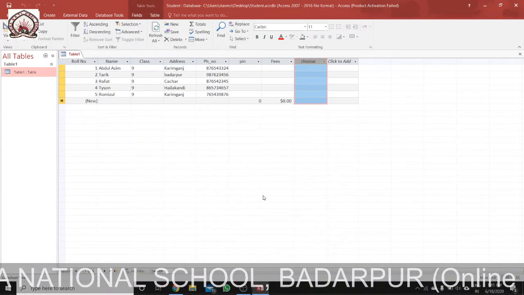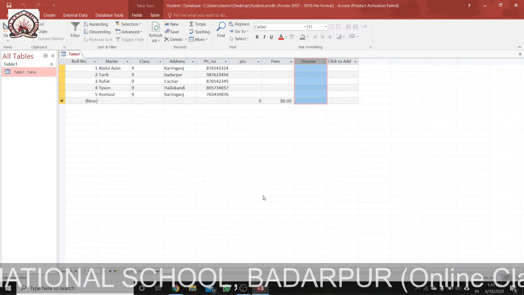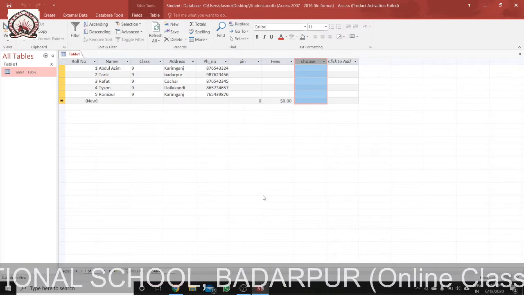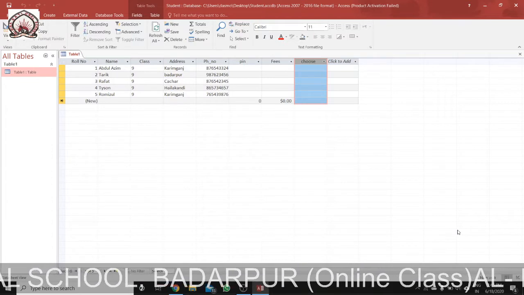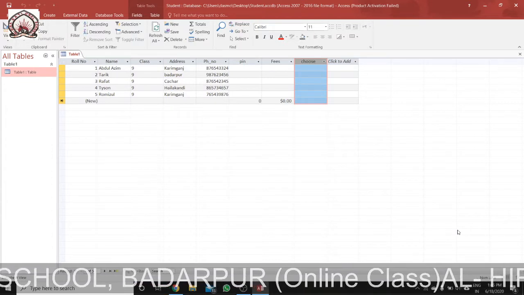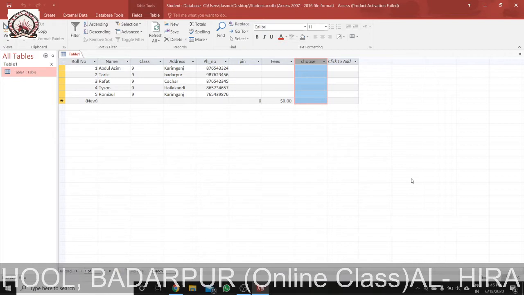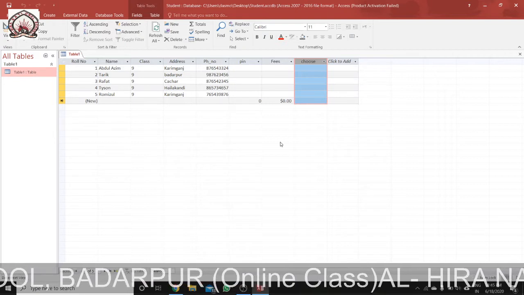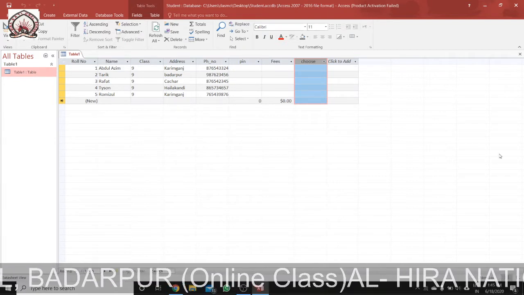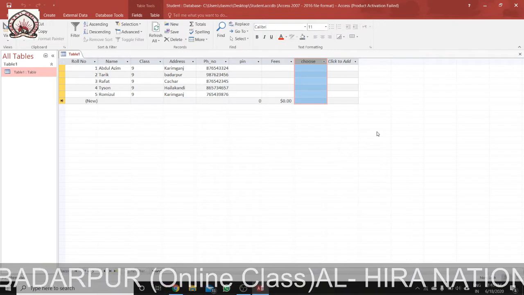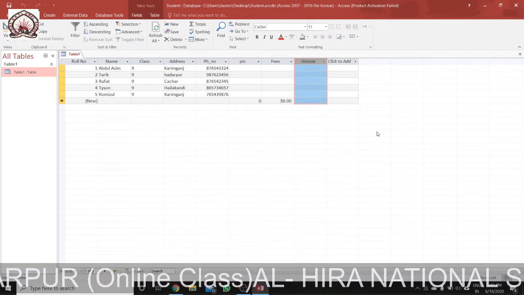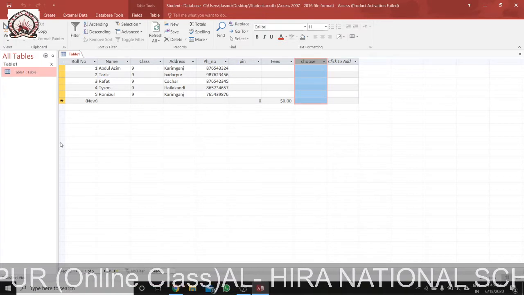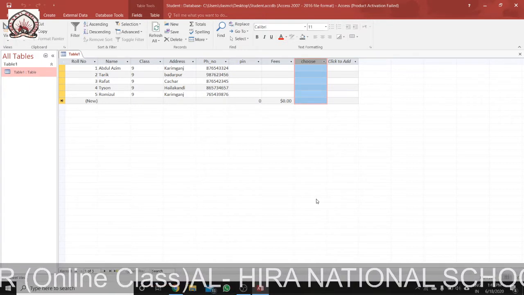Now I am showing how you can freeze or unfreeze. When you scroll to the right in a table that has many fields, viewing the leftmost columns sometimes becomes very difficult if the table is very long.